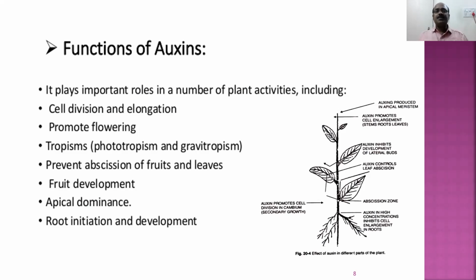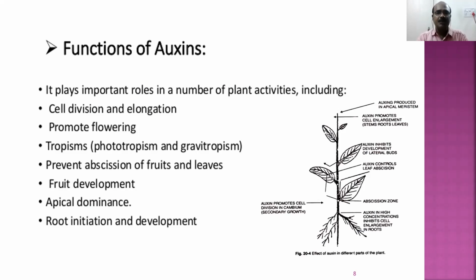So what is abscission? Abscission means the falling down of the fruits and leaves. When leaves are young, they don't fall down. When fruits are young, they should not fall down. The falling down of the leaves and fruits is called abscission. If the plant loses leaves in the very young stage, it cannot perform photosynthesis. If it cannot perform photosynthesis, it cannot synthesize food material. If it cannot synthesize food material, it cannot produce flowers.